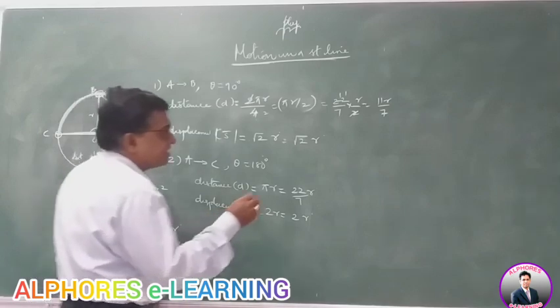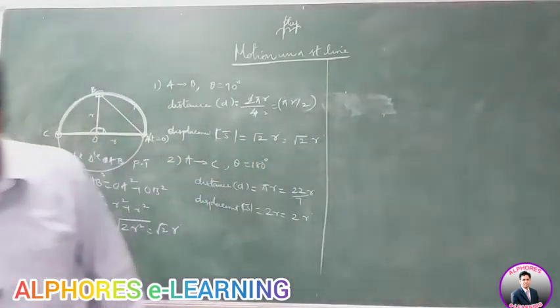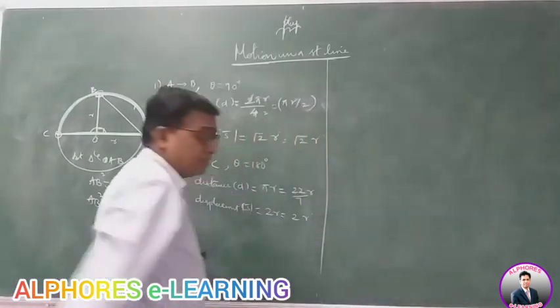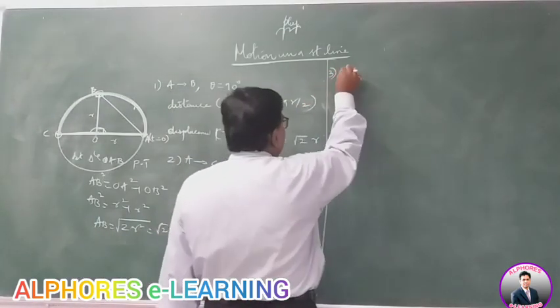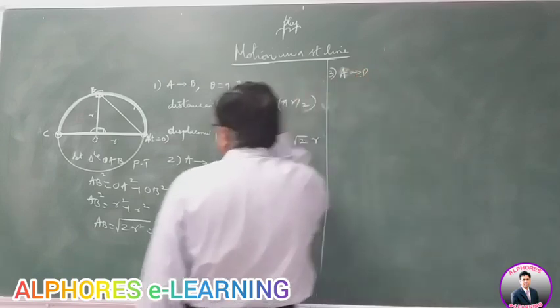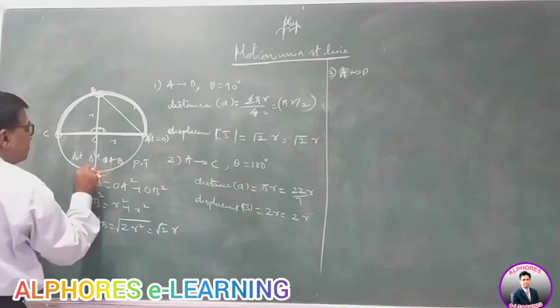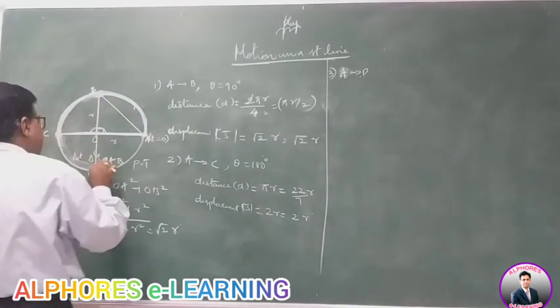Then the third case, case 3. Suppose the body moves from A to D. The body has come from A to D like this, and it has reached this point.